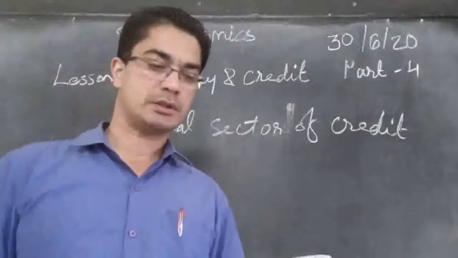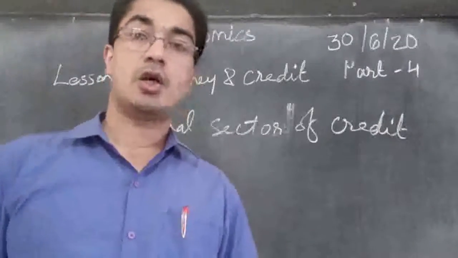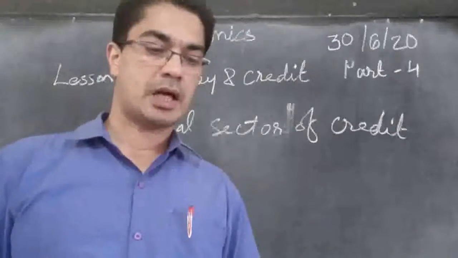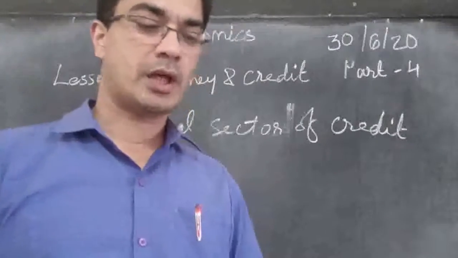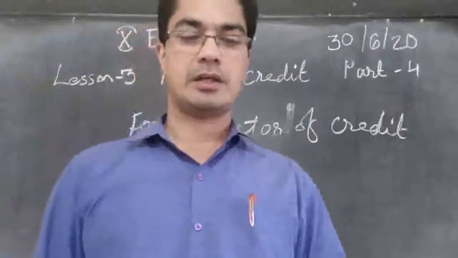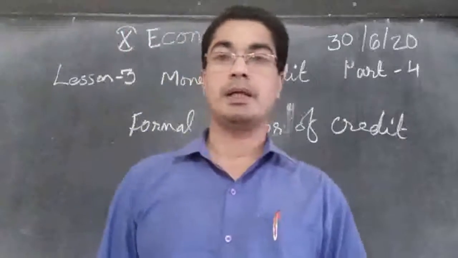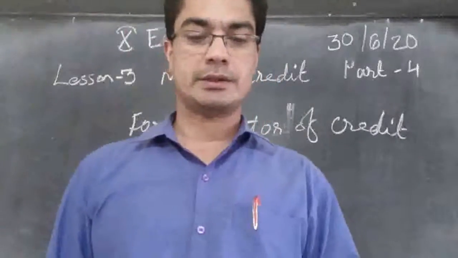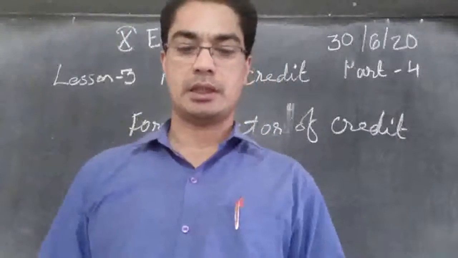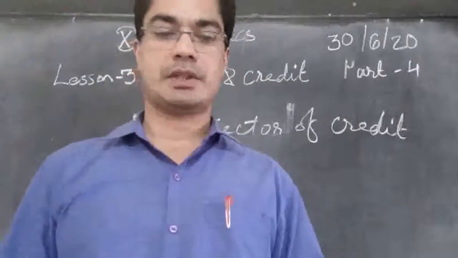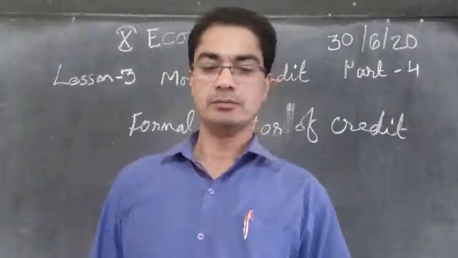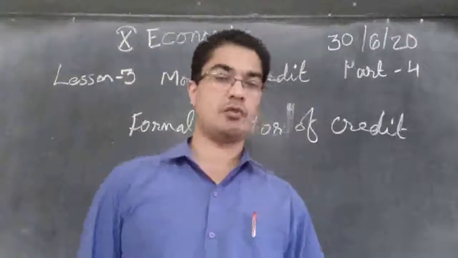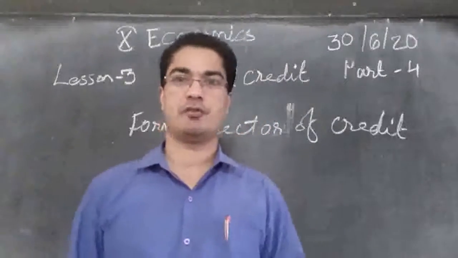Among the former are loans from banks and cooperatives, and the informal lenders include moneylenders, traders, employers, relatives, and friends, etc. So there are two types, formal and informal.